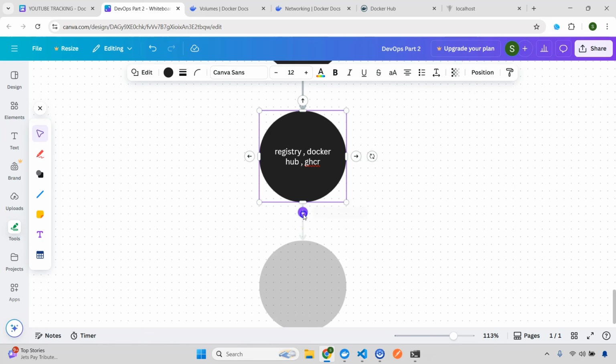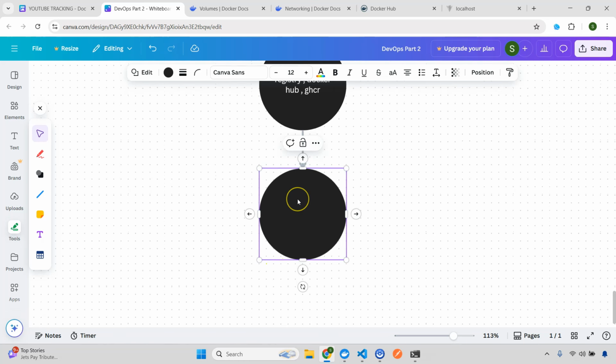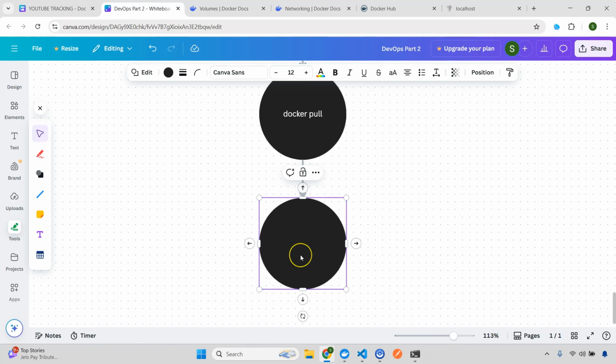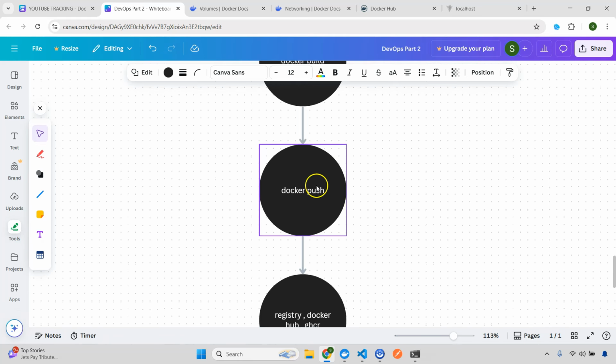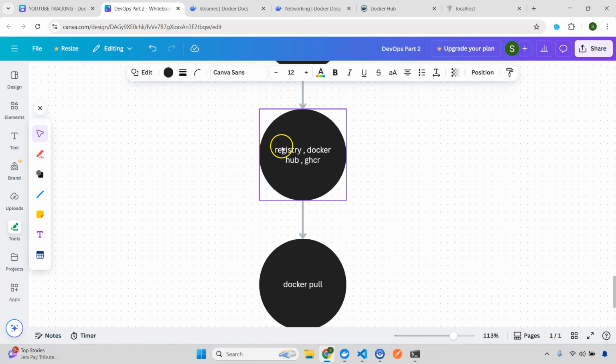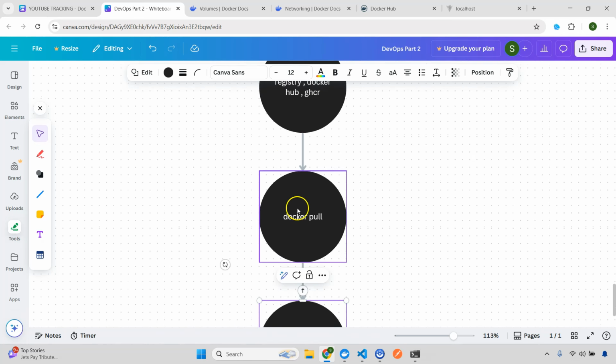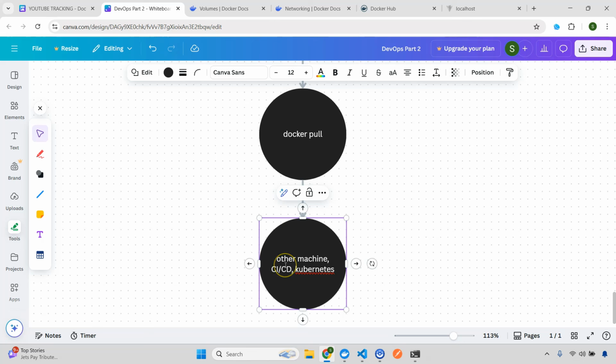And here what will happen, from your other machine, you'll just simply do docker pull, just like we are pulling the images, right? So it will pull from that particular registry and then other machines can easily access this. So another machine, or CI/CD, or let's say Kubernetes, whatever. I'm just giving an example. Basically just understand the flow, how it is working. So you have your local code, you just do docker push and this will go to that particular registry. You'll just do the pull from the registry and you'll be able to access it, as simple as that.